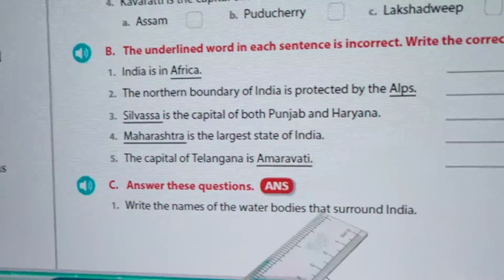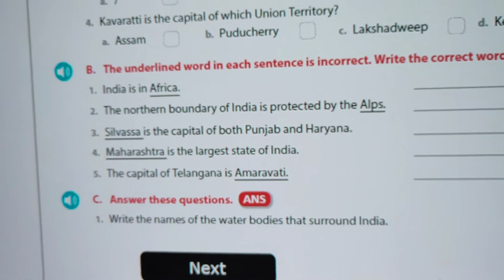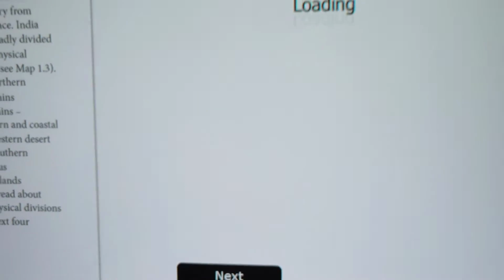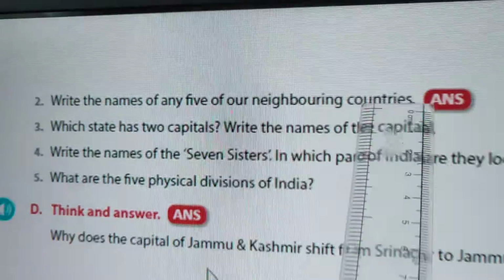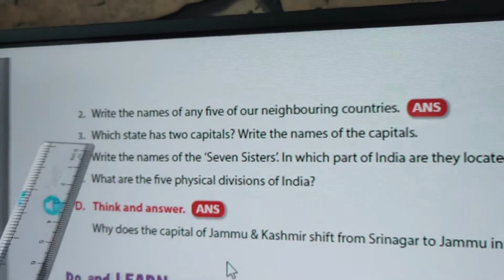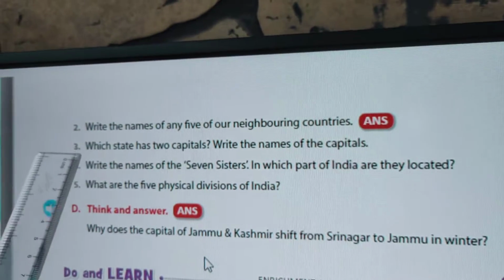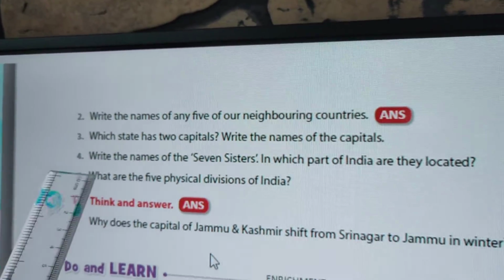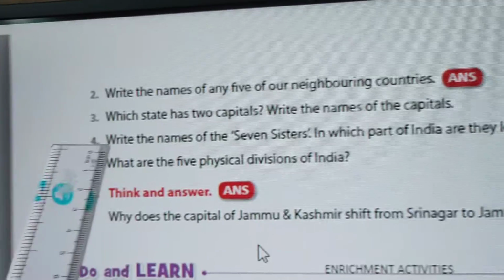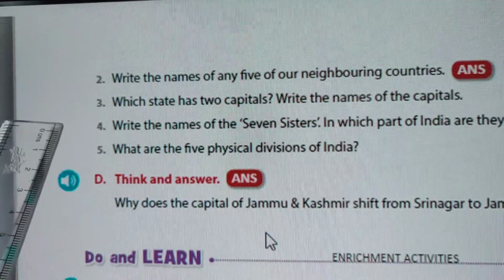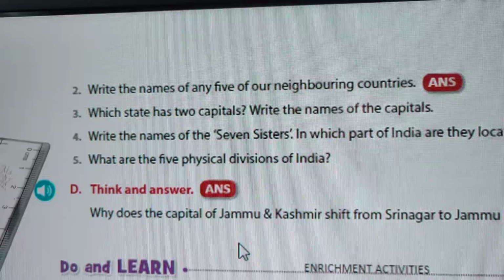Write the names of the water bodies that surround India. I think on the first page you will get this answer. Move to the next page. Write the names of any 5 of our neighboring countries. In the first video itself, we have done a lot of revision of our neighboring countries. Please start writing neatly, very neatly, underline the keywords. And as you know very well, after writing every question, you have to leave a line, answer, and after the answer, you have to leave a line.